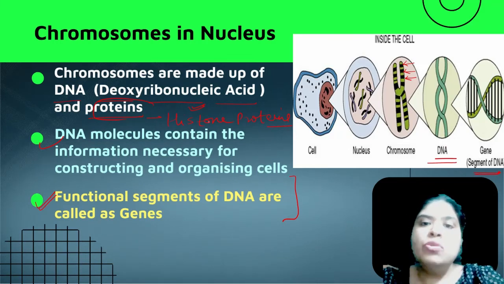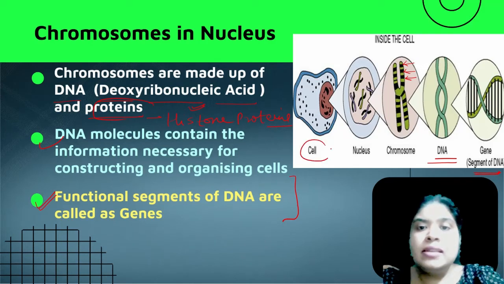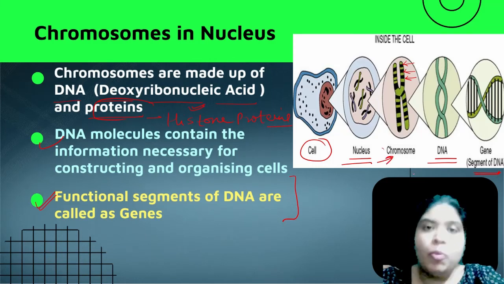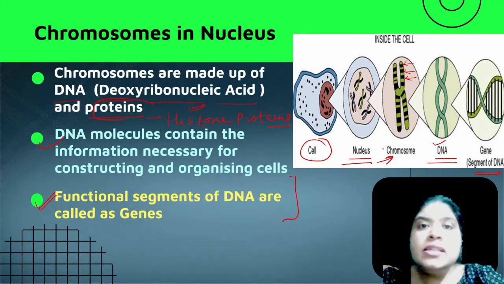All right. So what we have discussed is that inside a cell you have a nucleus. In the nucleus you have the genetic material in the form of chromosomes. On the chromosomes is the DNA, deoxyribonucleic acid, and the functional segments present on the DNA are what you call genes.